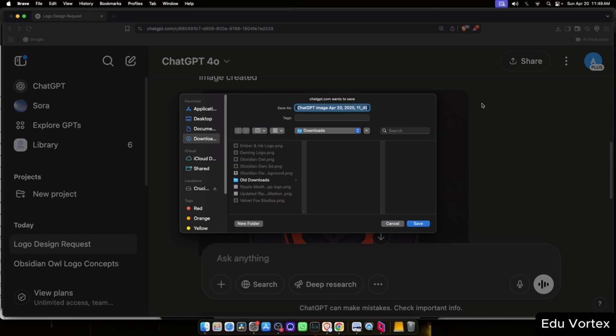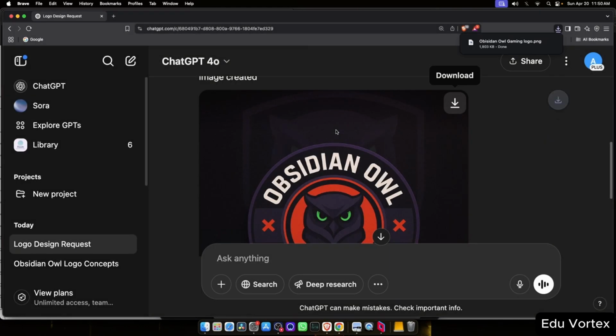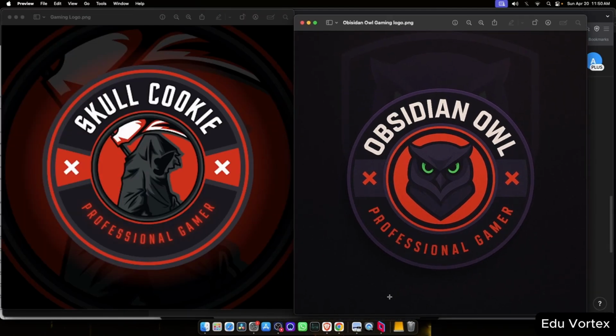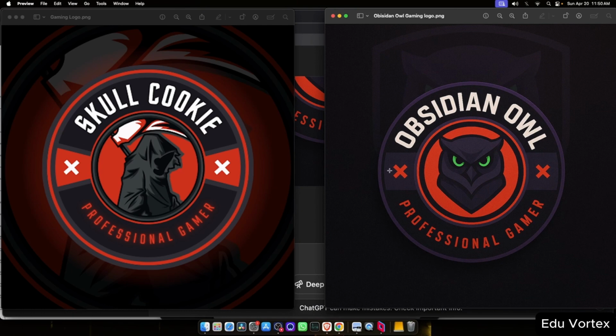So now I'll save this new version, and that's how easily you can create a brand new logo using your existing design, simply by referencing the style you want to replicate. This is a great technique if you're looking to modernize or stylize your current branding while keeping your core identity intact. You can see both the original and the new logos side by side for comparison.